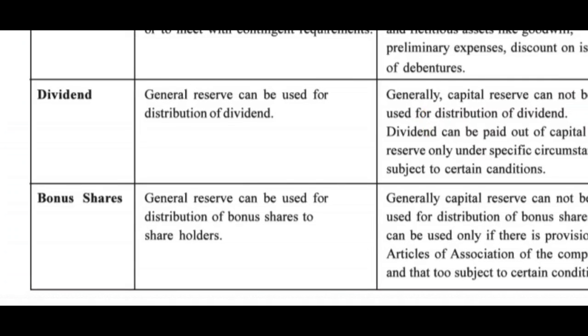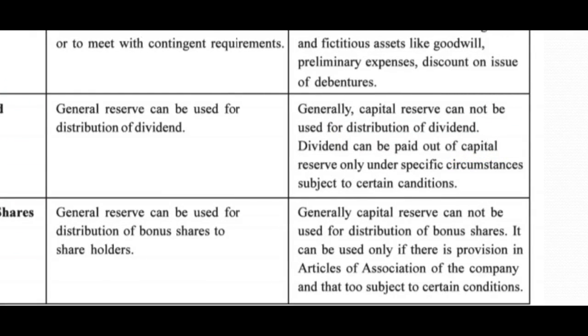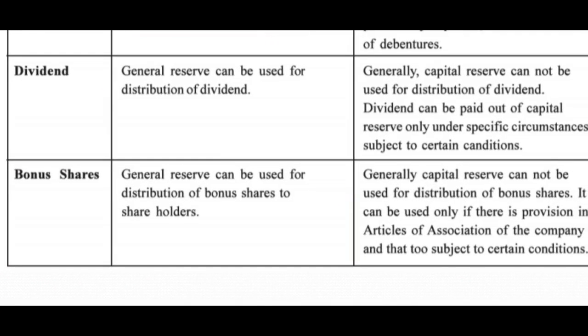What else? Dividend. General reserve can be used for distribution of dividend, but generally capital reserve cannot be used for distribution of dividend. Dividend can be paid out of capital reserve only under specific circumstances, subject to certain conditions. So in normal conditions, dividend is not given out of capital profit, but in some specific circumstances, subject to certain conditions, dividend can be given out of capital reserve.